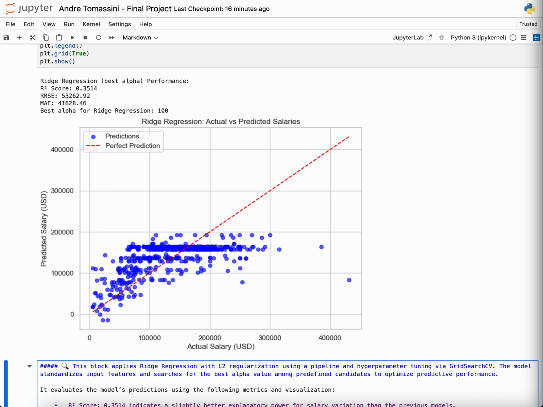Most of the models struggle with high-end salary prediction, especially beyond $100,000. This suggests that unmeasured variables like negotiation skills or industry-specific bonuses matter a lot, because they cannot be explained by the range of the data that we're using.